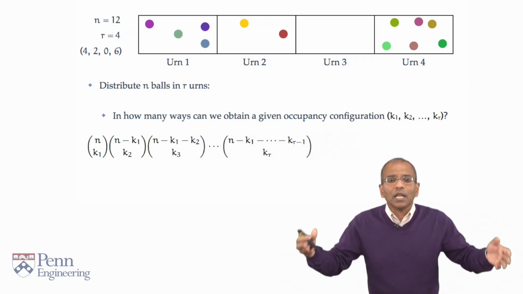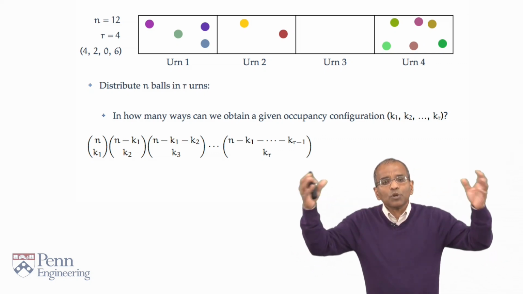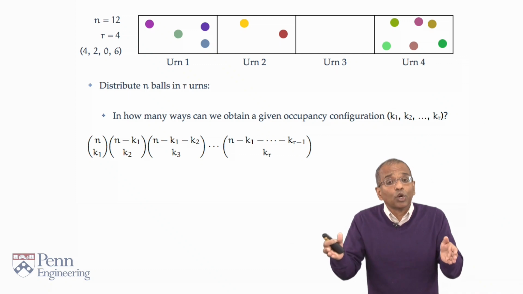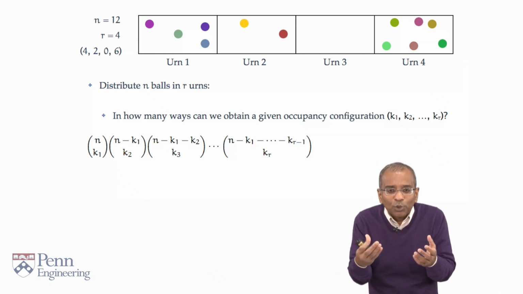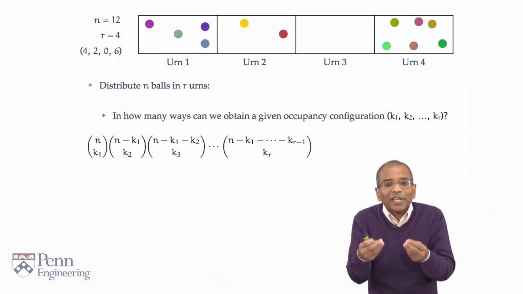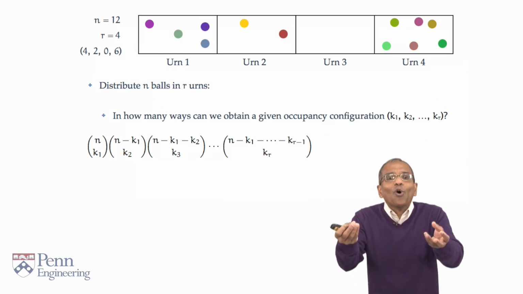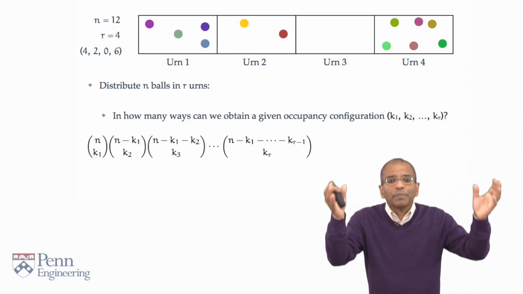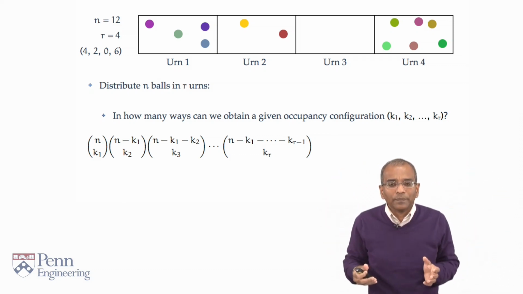By the time we get to the last urn, from the number of balls, we've taken away the sum of the first r minus 1 occupancy numbers. Of course, if you think about it, you'll realize this just means you have k sub r balls left, and they all have to go to the last urn. This can be done exactly in one way, which is that last big binomial coefficient on the screen.